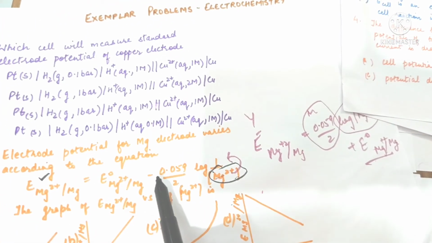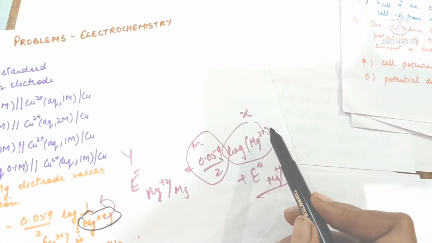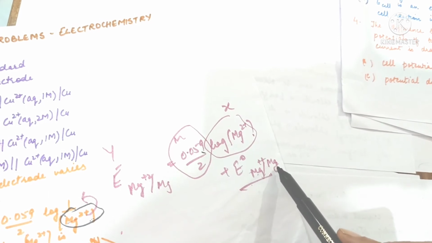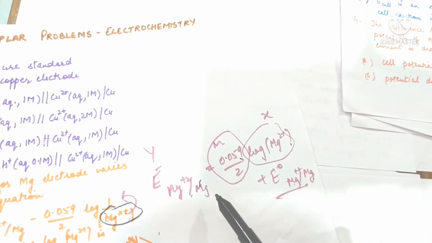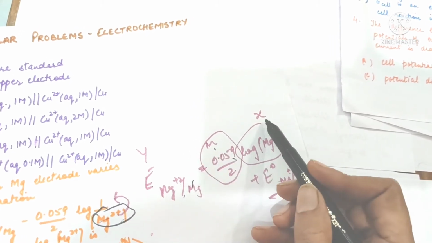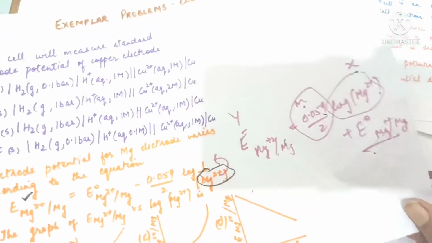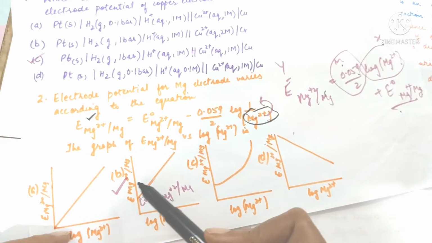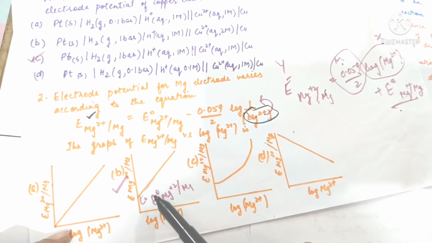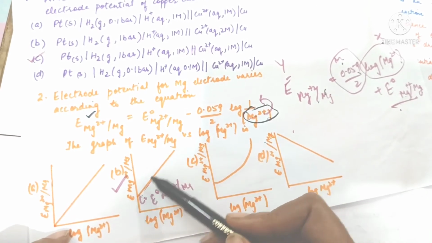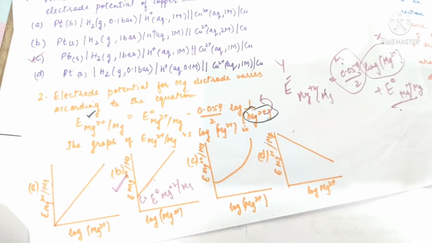So the equation becomes plus 0.059 upon 2 log of concentration of magnesium ions plus E naught magnesium ions into magnesium is equal to electrode potential of magnesium ions into magnesium. So this is M, this is X, this is C or the intercept, and this is Y. So this becomes the equation of a straight line, in which this is the y-axis, the x-axis, this is the intercept C, and the slope of the line will be equal to 0.059 upon 2. So option B is the correct answer.